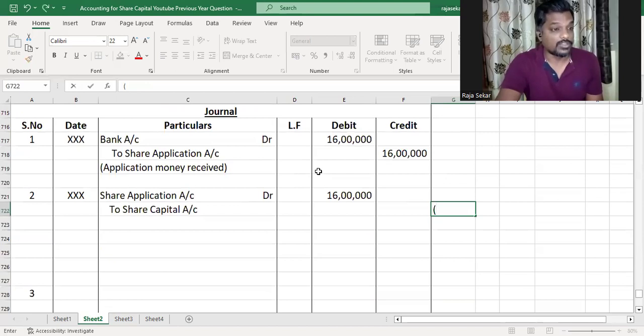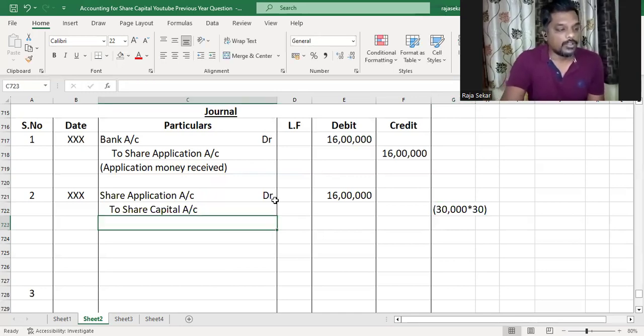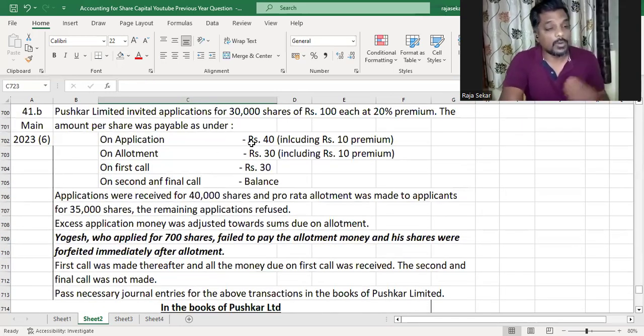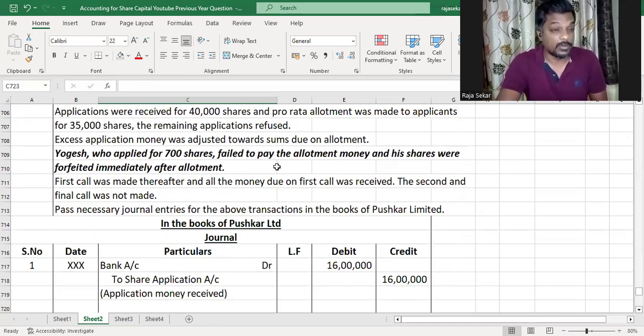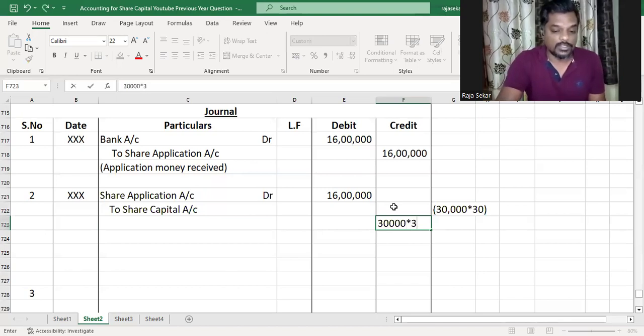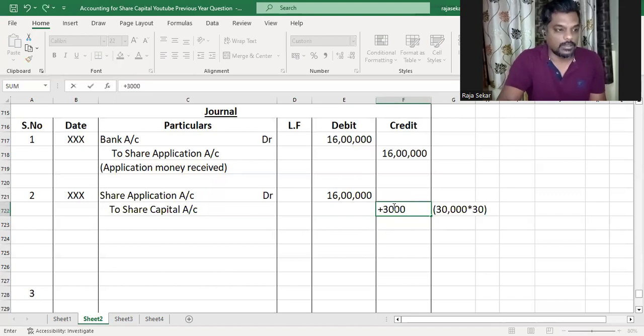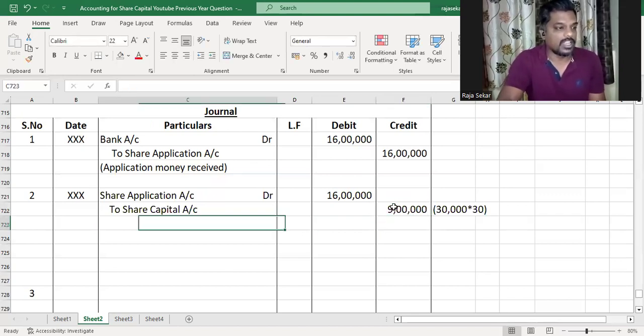If we are allotting 30,000 shares, on the 30,000 shares, capital portion is 30. You see here, along with application, we're receiving 40, but out of the 40, 10 rupees is premium, which means only 30 rupees is capital portion. So that will be 30,000 into 30, which is 9 lakh.